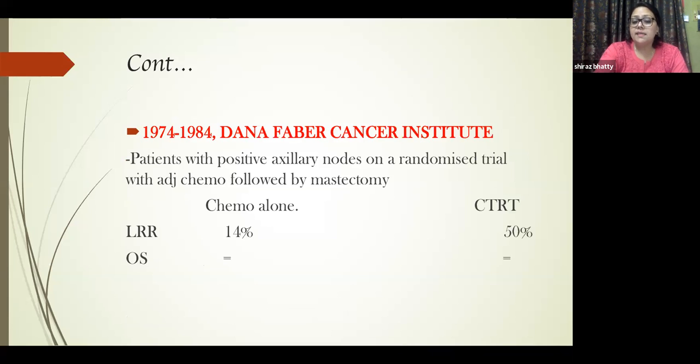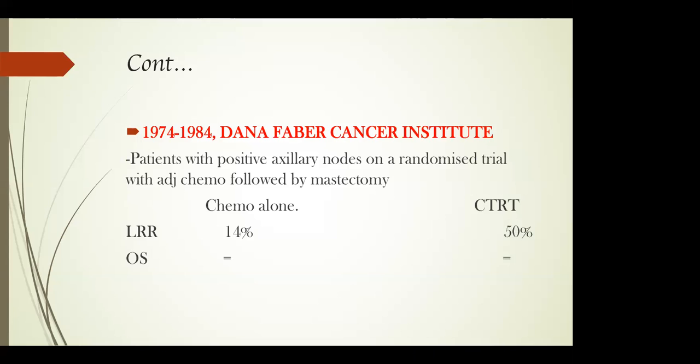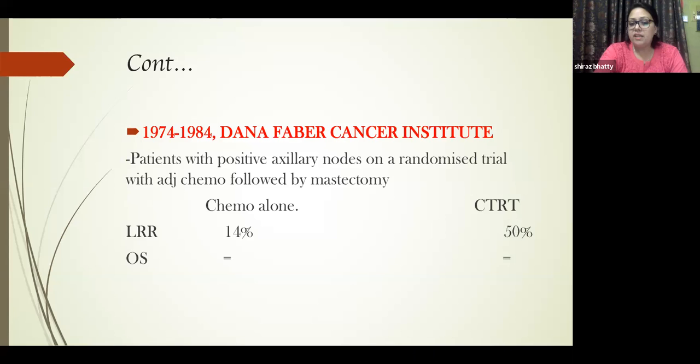In that trial, patients with positive axillary lymph nodes were divided into a chemo alone group and a chemo RT group. There was a vast difference seen in the loco-regional recurrences: 50% in the chemo alone group and 14% in the chemo RT group. So it was a very vast difference which could be demonstrated. However, again, coming back to the crux, there was no difference in the overall survival.